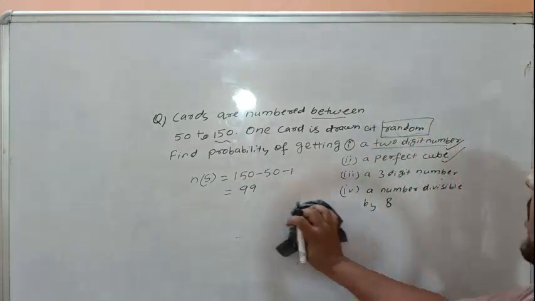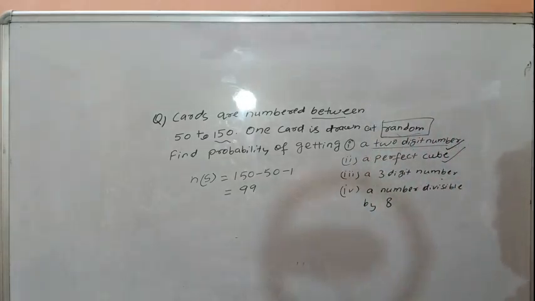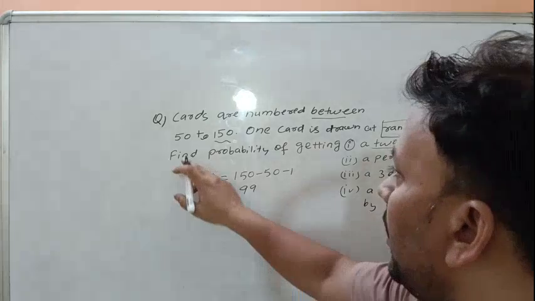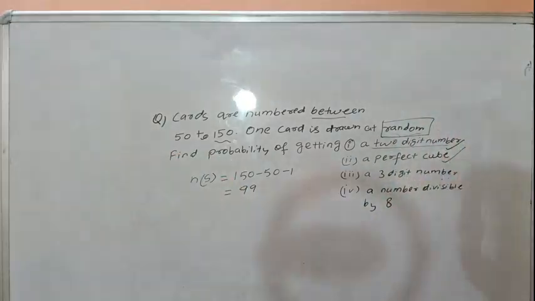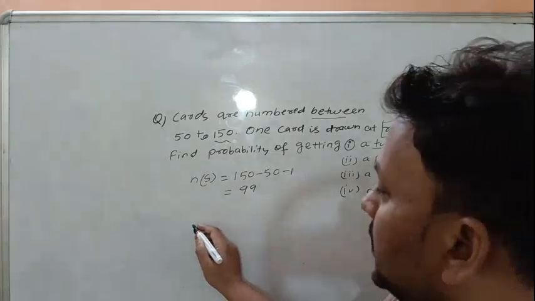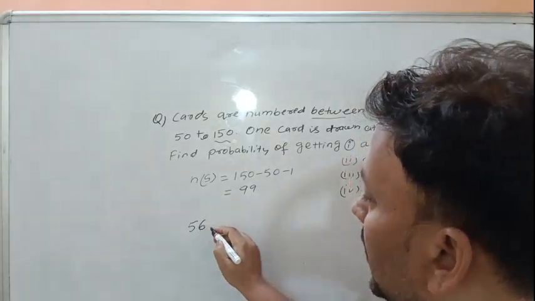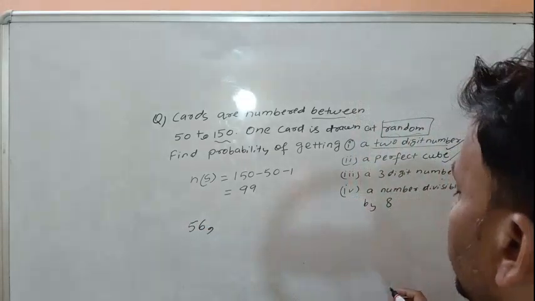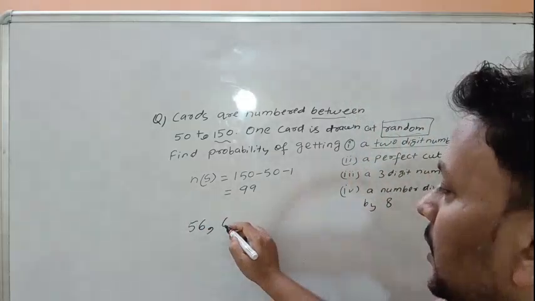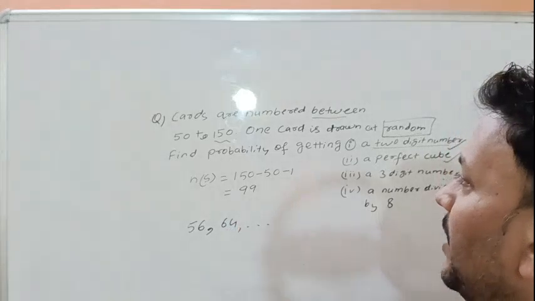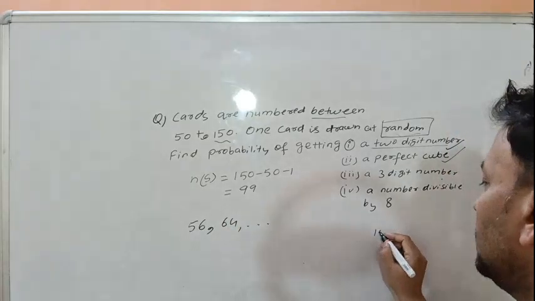A number divisible by 8. The first number after 50 which is divisible by 8 is 56. 8 into 7 is 56, and after that 8 is added, another one is 64. In the same manner, what is the last number?